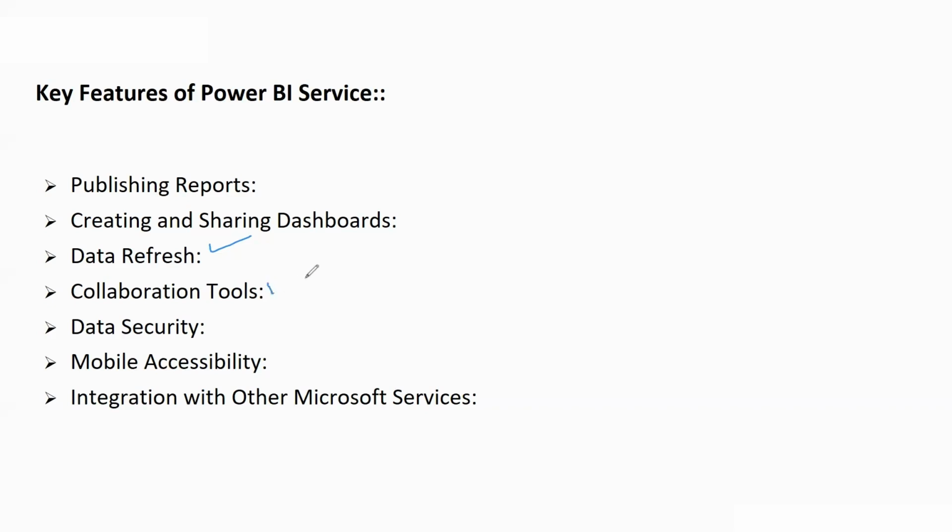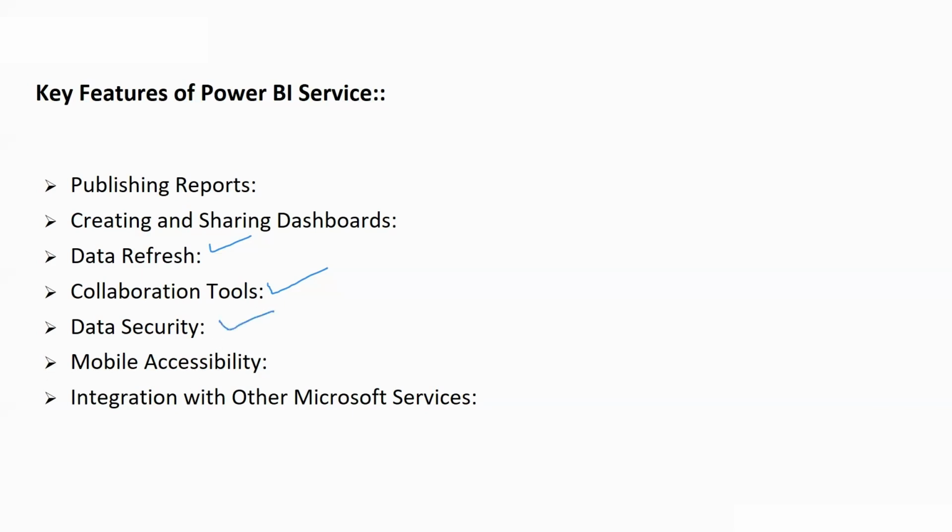Then we have the collaboration tools. In this, we have workspaces and comments and annotations. Workspaces in Power BI allow teams to collaborate on reports and dashboards in a shared environment. Whereas in comments and annotations, users can add comments and annotations to reports and dashboards, facilitating discussions and insights sharing.